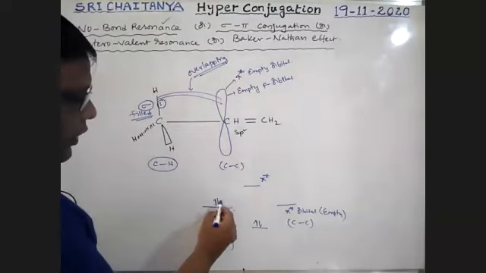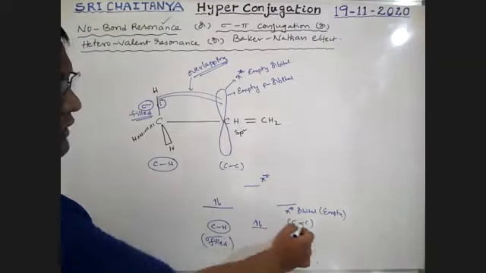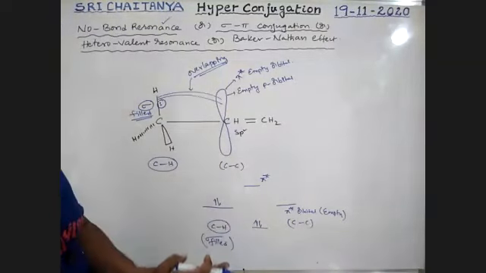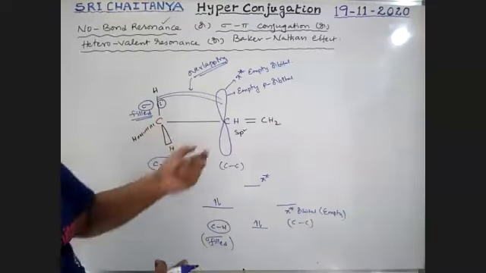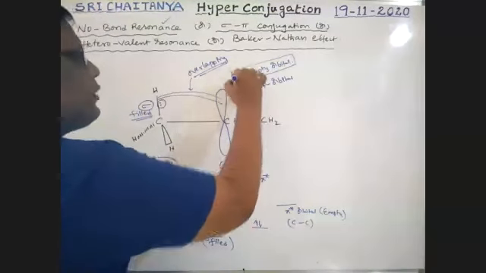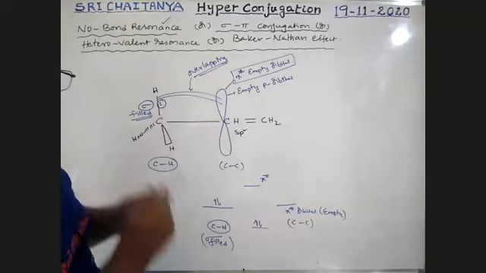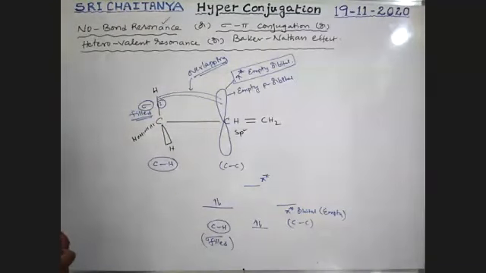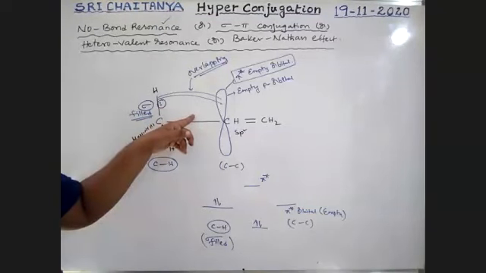So the filled orbital of the CH bond and the empty pi star orbital of the CC bond are involved in overlapping and give a pi bond between the CC. That means the empty pi star orbital of the sp2 carbon is involved in overlapping. That is very, very important. Please be conscious. This is what happens during the conversion of that sigma bond into a pi bond.